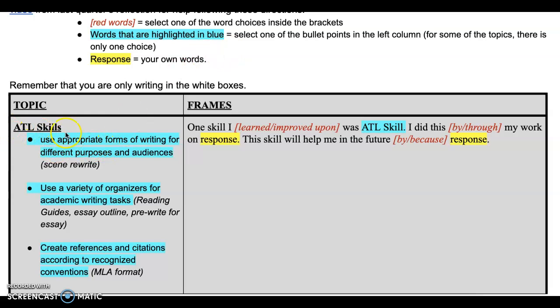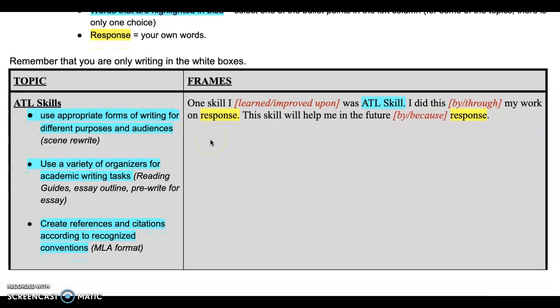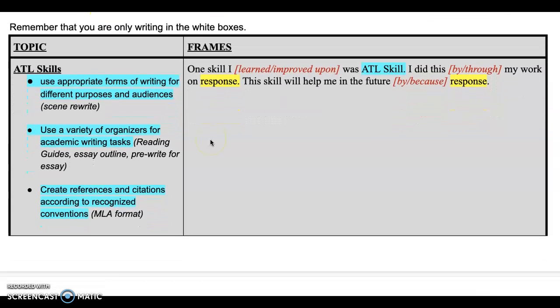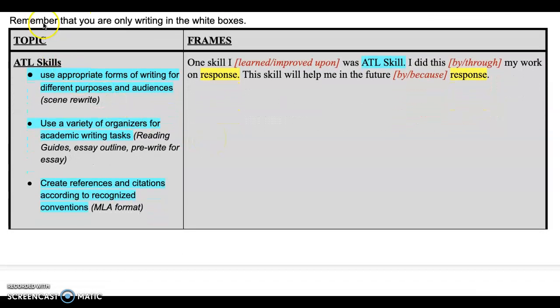And for instance, for the ATL skills, you have 3 different ATL skills we focused on this quarter, and you would just pick one of these to complete this frame. And then the yellow is your own response. So let's look at how you might want to complete one of these.